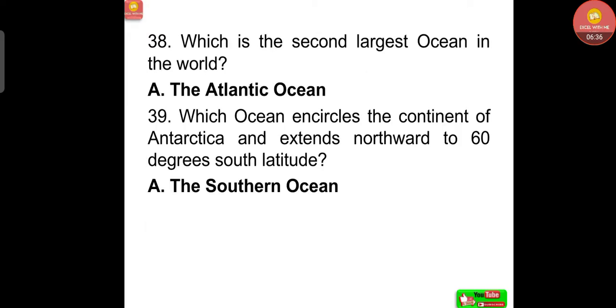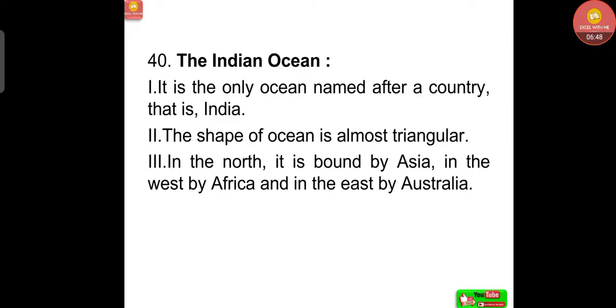Now, which is the second largest ocean in the world? The Atlantic Ocean. Which ocean encircles the continent of Antarctica and extends northward to 60 degrees south latitude? That is the Southern Ocean.